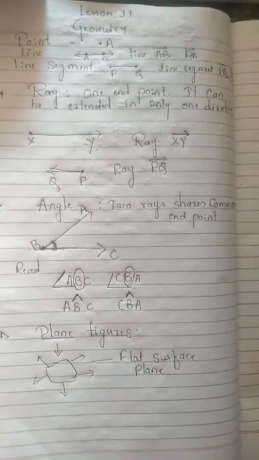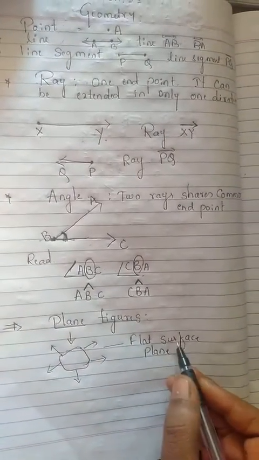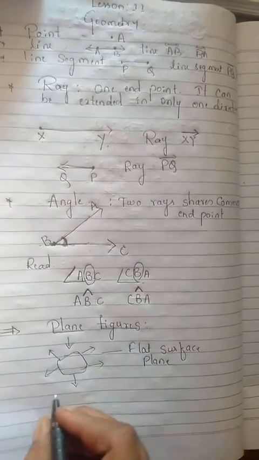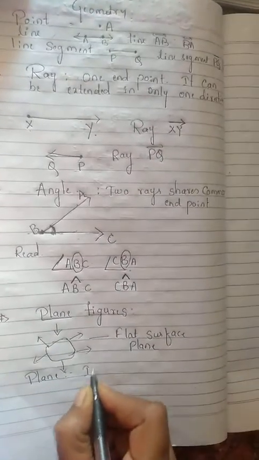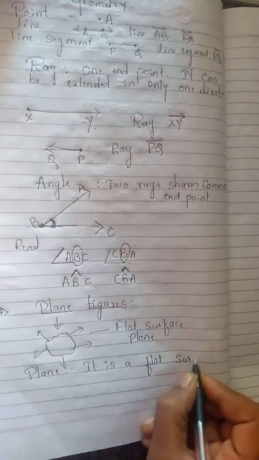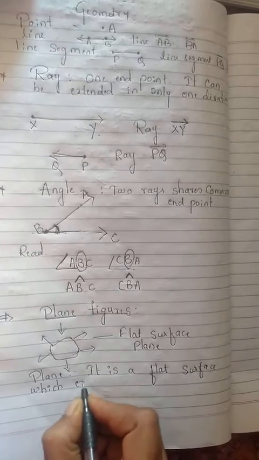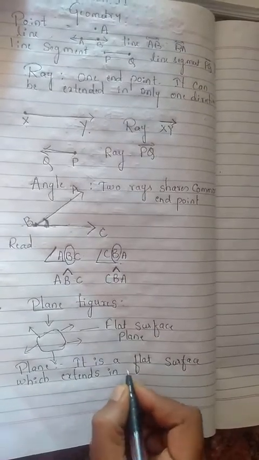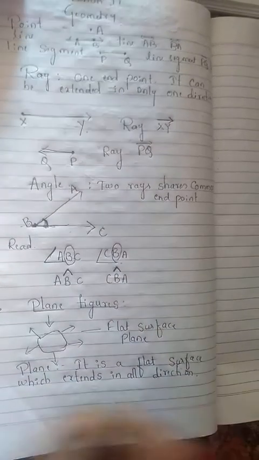So what do you mean by plane? A plane is nothing but a flat surface which extends in all directions. Which extends means which goes in all directions. It does not have only one particular direction. It will go in all directions.